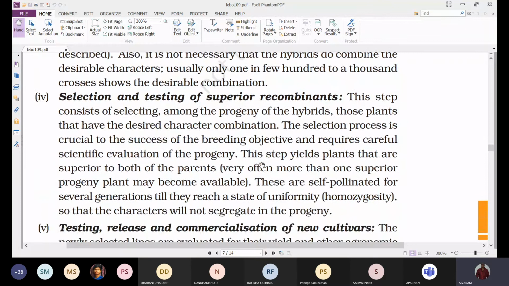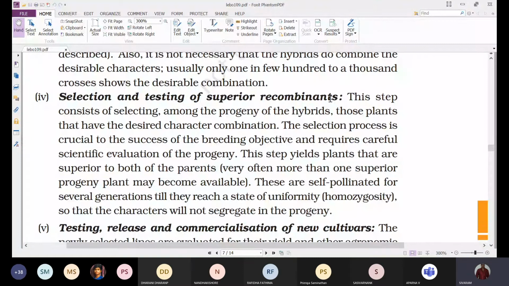And next after that, the selection and testing of superior recombinants. Here, recombinants means hybrids. That is the plant varieties which are different from the parents, showing characters different from the parent. Because what are the parent characters we have selected? One is high yield and low disease resistance. And the second variety we selected is low yield and high disease resistance.